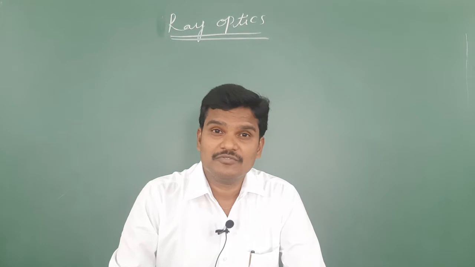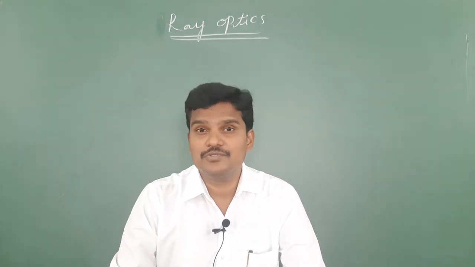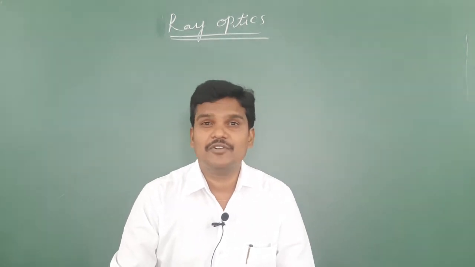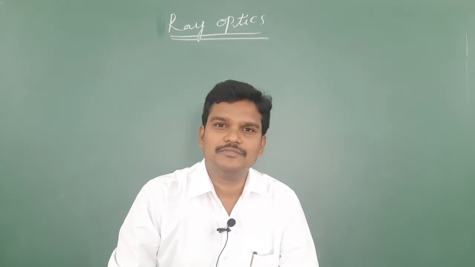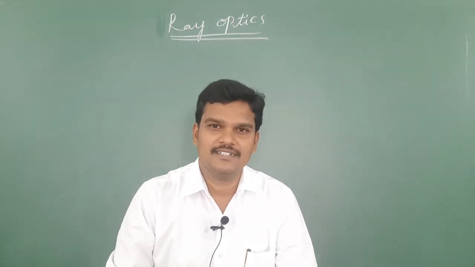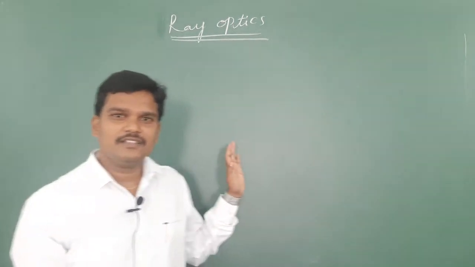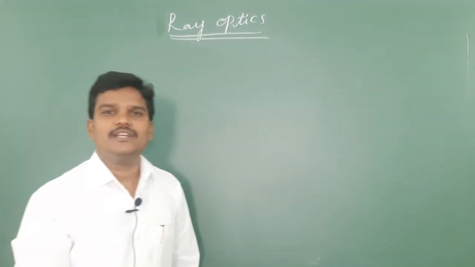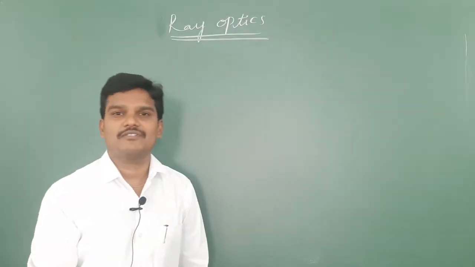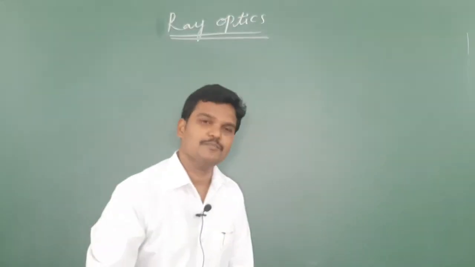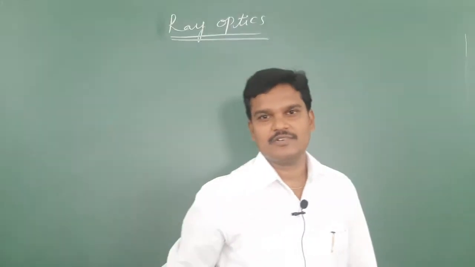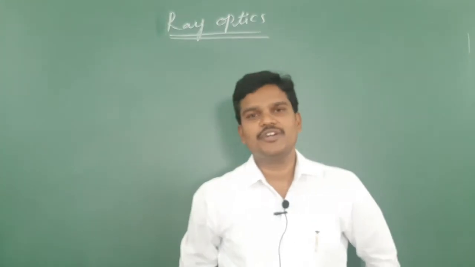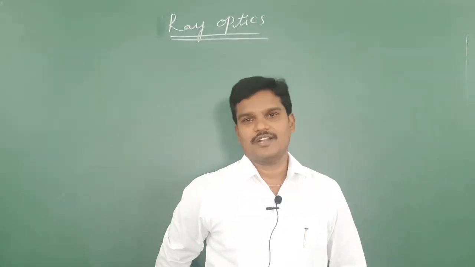Here in this chapter we are going to study only the rectilinear propagation of light, by considering some particle nature. In the next chapter we are going to continue with the wave nature of light.